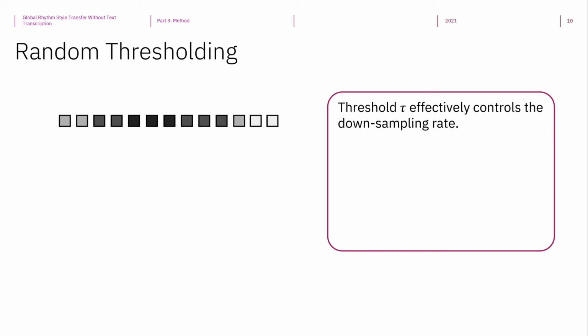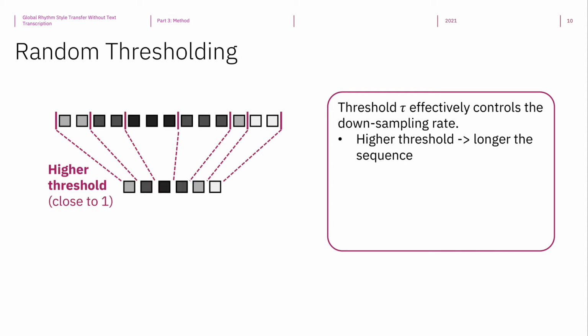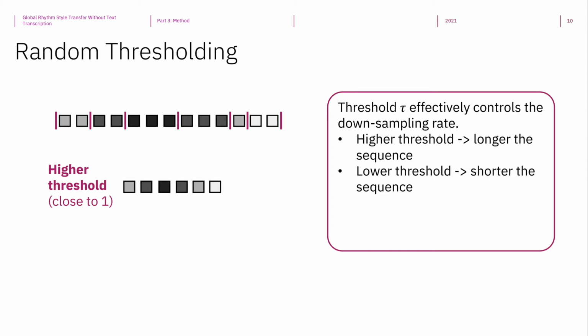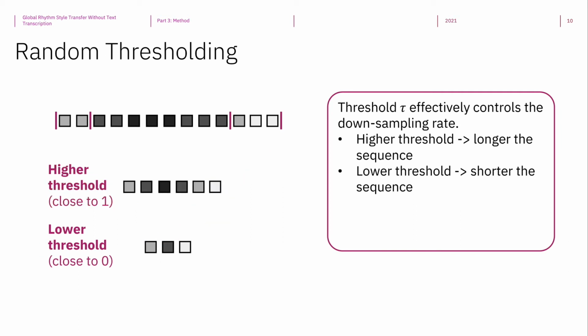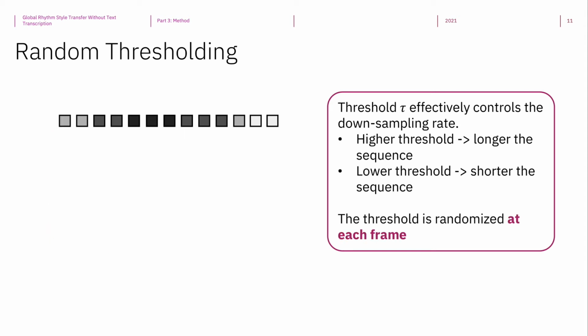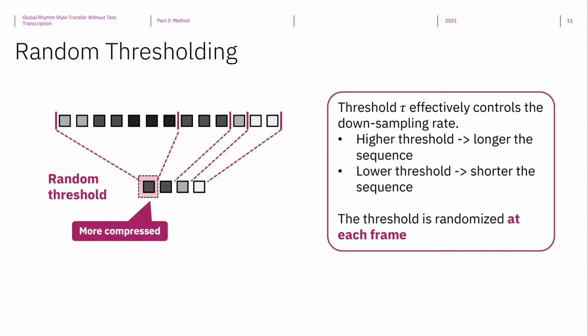As you might have noticed, the segmentation threshold tau plays an important role here. If the threshold is high, namely close to 1, there will be many segment boundaries, and the downsample sequence will be long. If the threshold is low, there will be fewer segment boundaries, and the downsample sequence will be short. In order to scramble the rhythm information even more, we introduce a random thresholding procedure, where at each frame, a random threshold is drawn. As a result, the downsample sequence will have some segments that are more compressed than the others, making it even harder to guess the original repetition information.